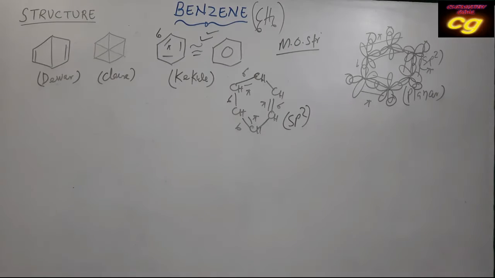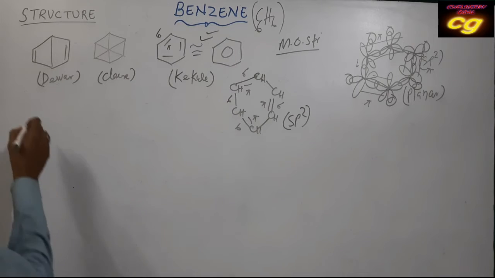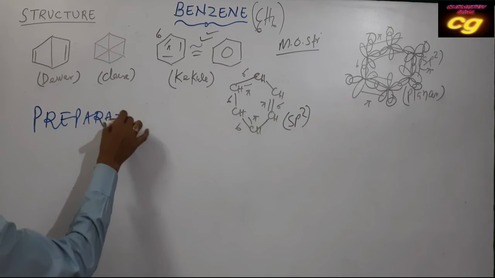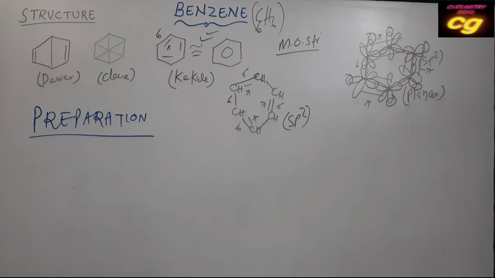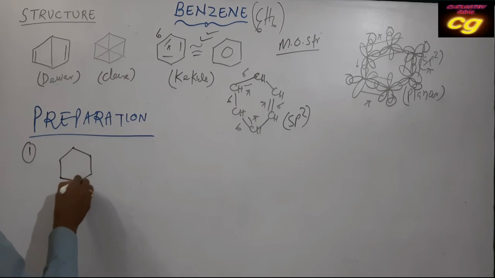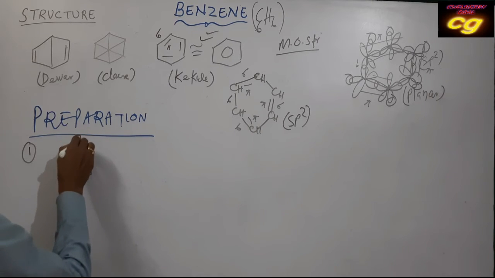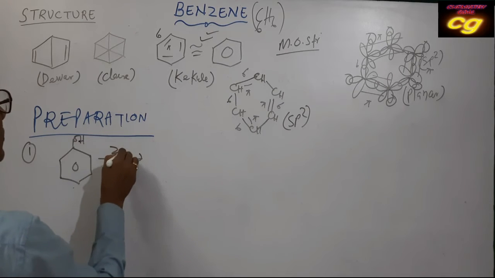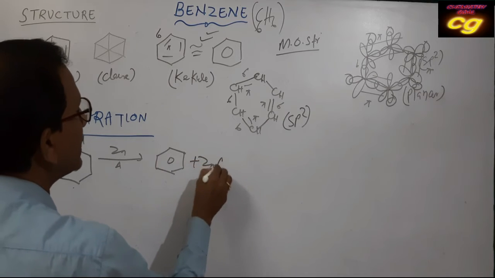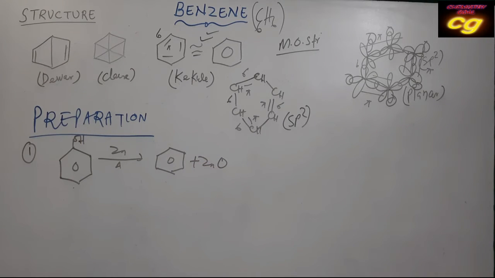So next we will discuss the preparation of benzene. Benzene can be prepared by different methods. The first method is from phenol. This is your phenol. When phenol is heated with zinc powder, it produces benzene and zinc oxide. This is one method of preparation of benzene.